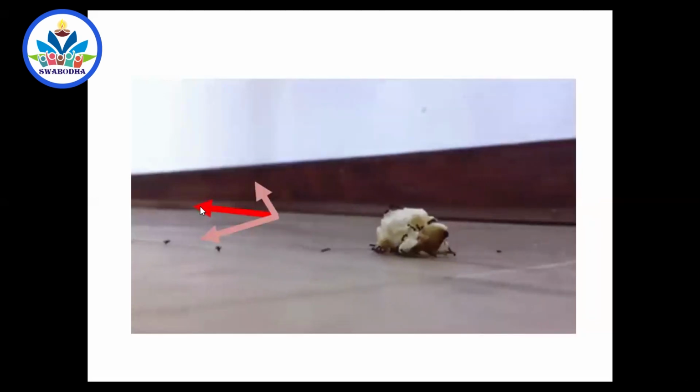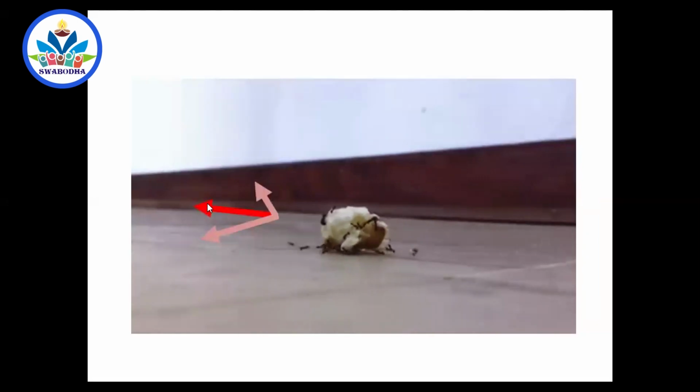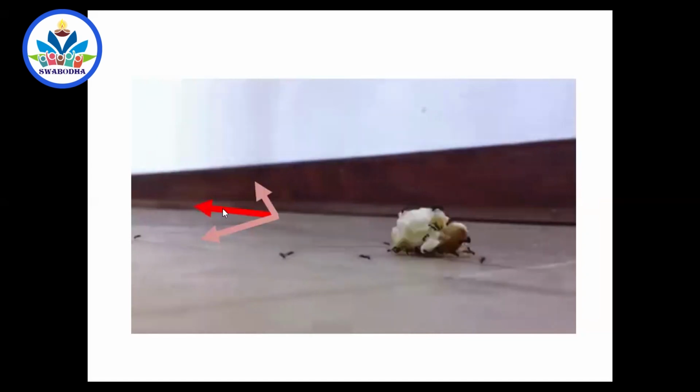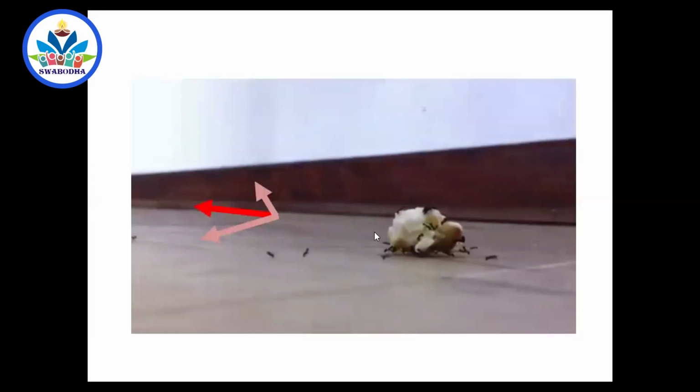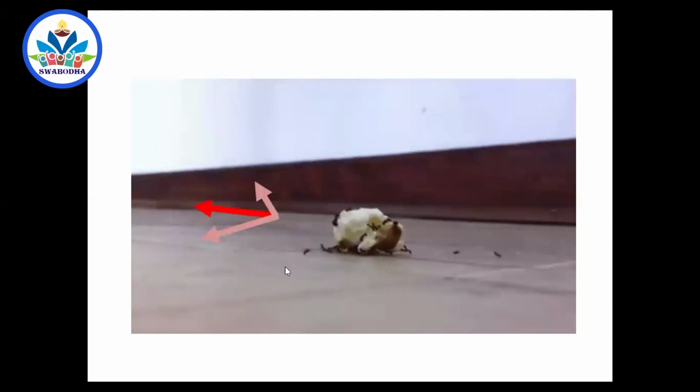In a meeting, what is the opinion of most of the people, that will be the decision of the meeting. In the same way, most of the ants will be pulling it like this. That is why the resultant is like this. But you will never find any component pulling it like this. Have you seen any ant pulling it like this? You don't find any ant pulling it like this. Suppose there was an ant pulling it in this direction, then the food particle might have gone somewhere else.